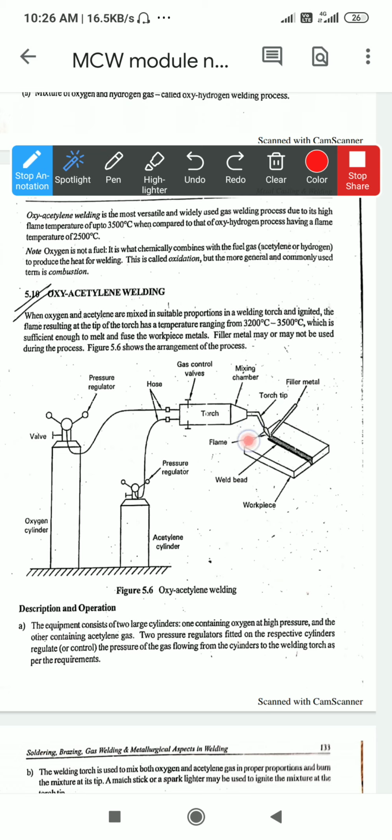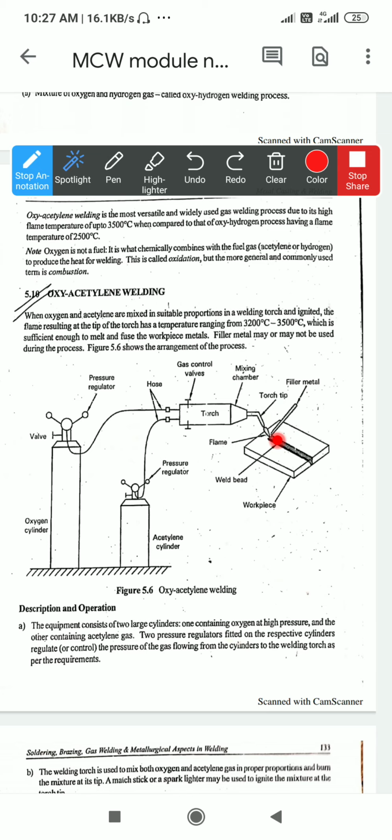Then over here at the tip of the torch he introduces the lighter. You have seen with the cooking gas burner in your home, first you turn on the gas, then you put the lighter there. By that lighter a small spark is generated, which is converted into a flame, attracted by that particular gas, and that gas catches fire. When that gas catches fire, a small flame is generated.